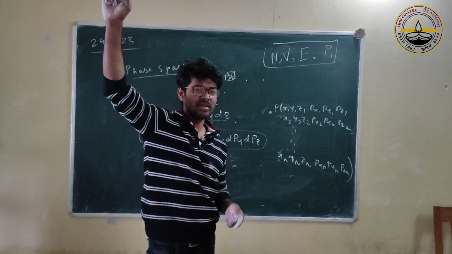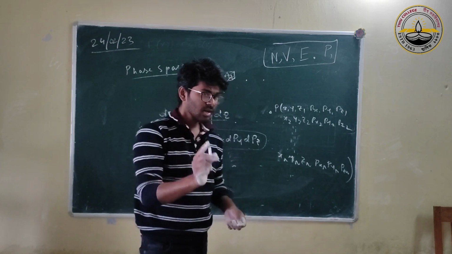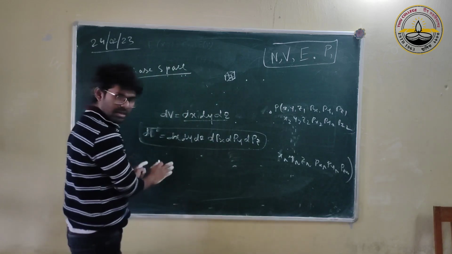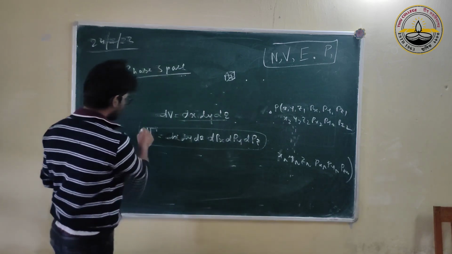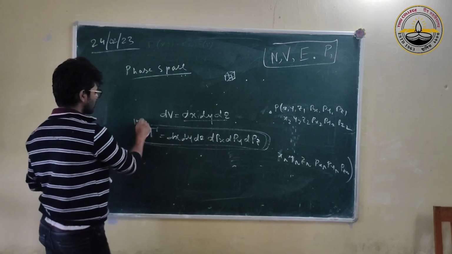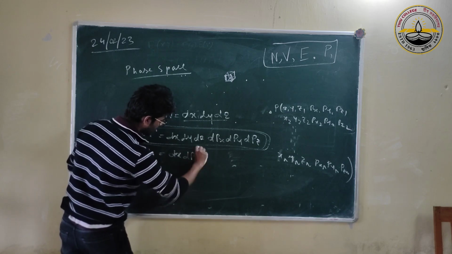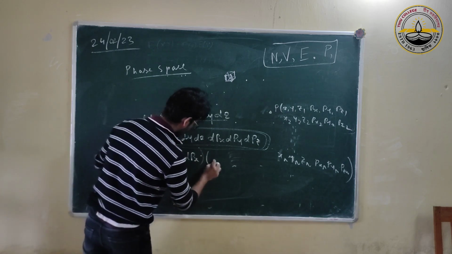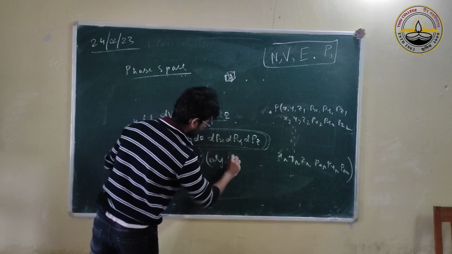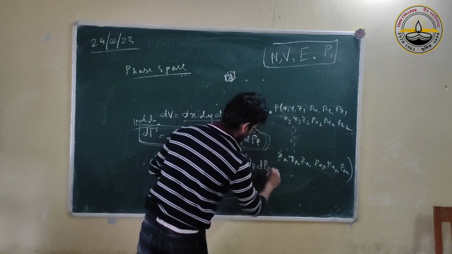Phase space, final N particles. The phase space volume element for just one particle: consider the phase space or volume element for this one particle, dx dpx, and dy dpy, and dz dpz.